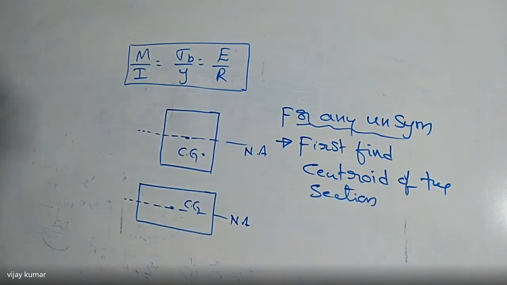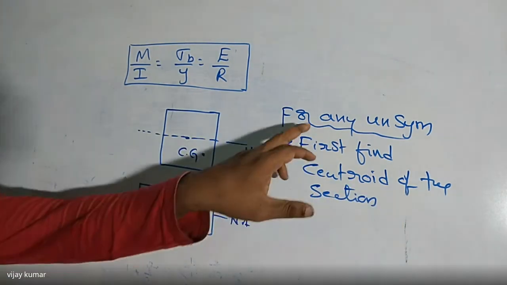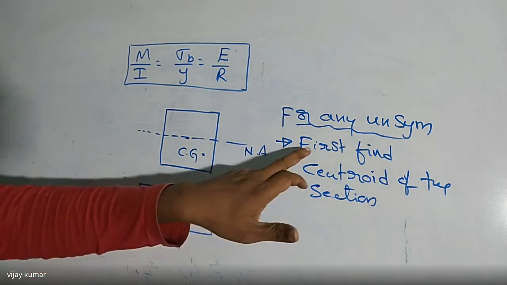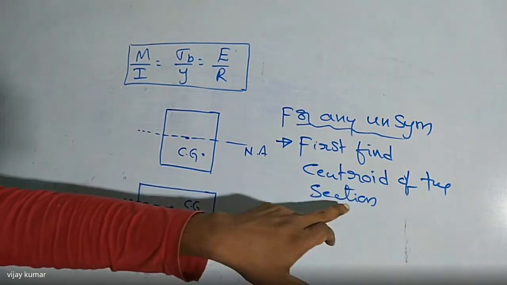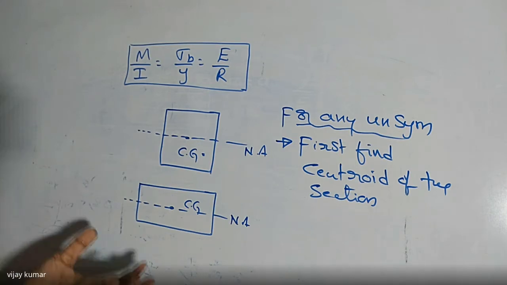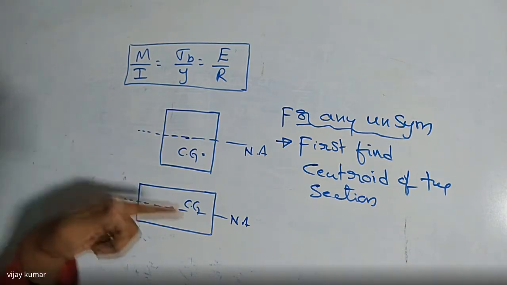Listen carefully to what I'm saying here. For unsymmetrical sections, we are going to find first of all the centroid of the section, otherwise the center of gravity of the section. Once we find the center of gravity of the unsymmetrical section, through that point the neutral axis is passing.